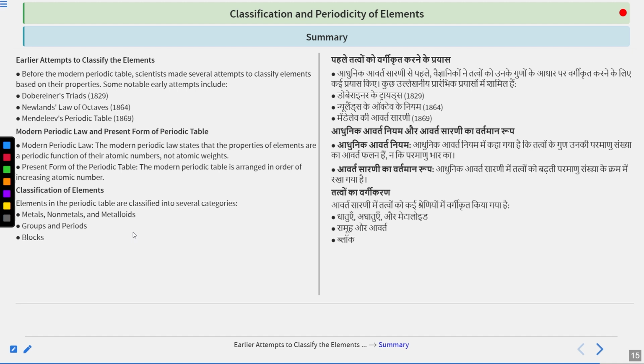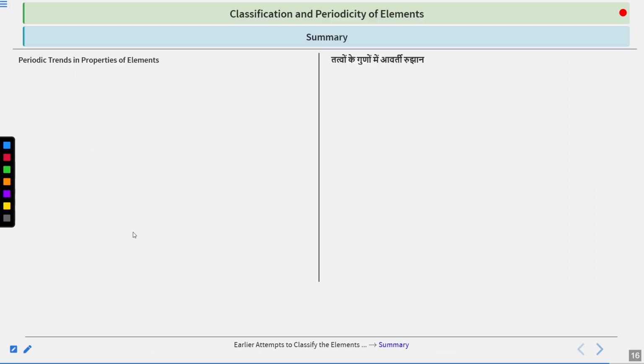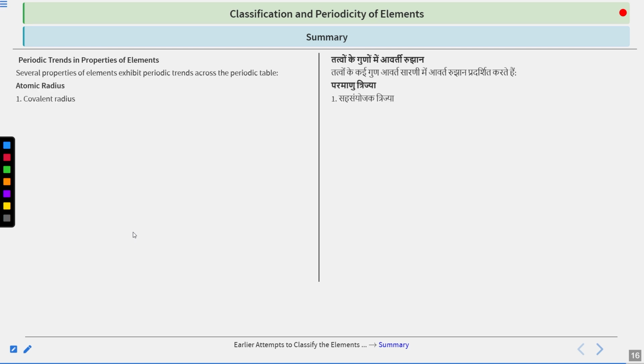Now, s block and p block elements are collectively known as representative elements or main group elements. D block elements are called transition elements and f block elements are called inner transition elements. If we talk about the periodic trends, several properties of elements exhibit periodic trends across the table, like atomic radii, which can be of 3 types: covalent radii, metallic radii and van der Waals radii.